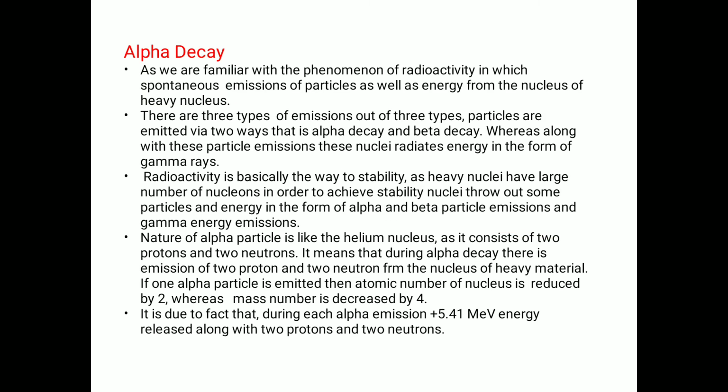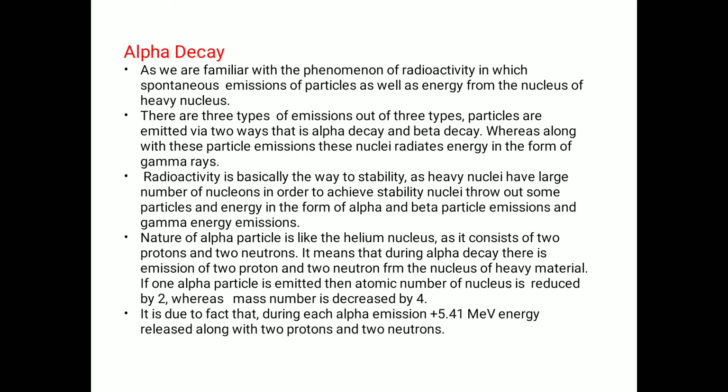Our second point is alpha decay. As we are familiar with the phenomenon of radioactivity, in which there is spontaneous emission of particles as well as energy from the nucleus of a heavy nucleus. As we saw in the earlier point, radioactivity is nothing but the spontaneous emission of particles as well as energy. Now, there are three types of emissions.